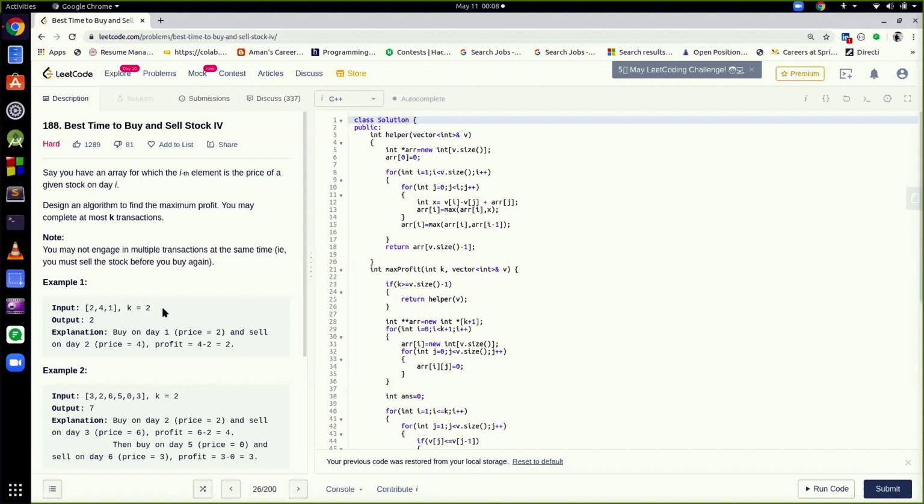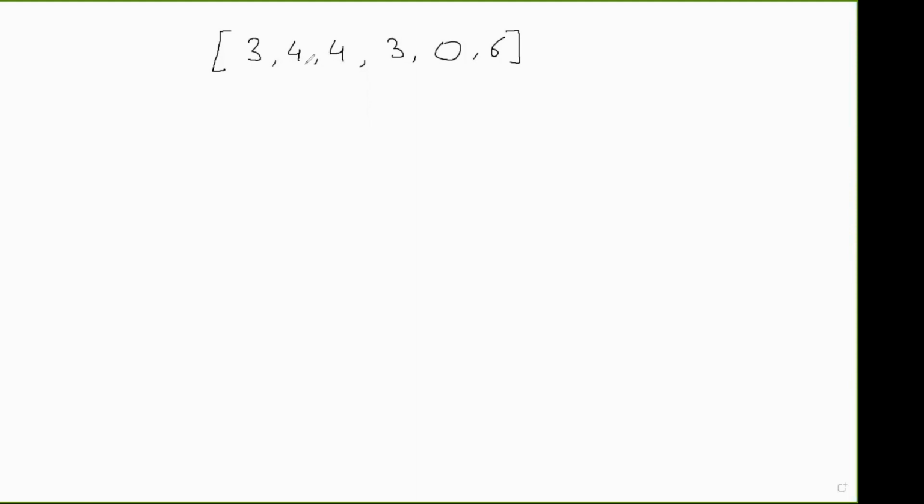So let's see how we will do this. Suppose these are the stock prices on different days. Suppose I buy on day 0 and sell on this day. Then the remaining problem is that the number of transactions left is k minus 1, and the size of the array left is 3.